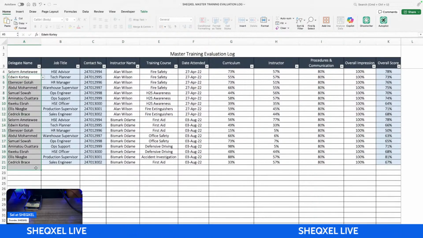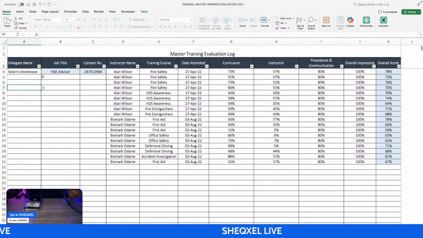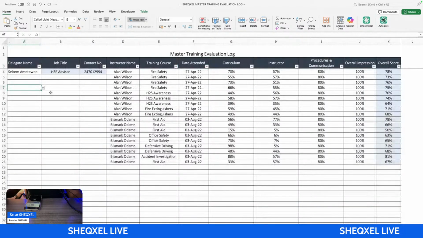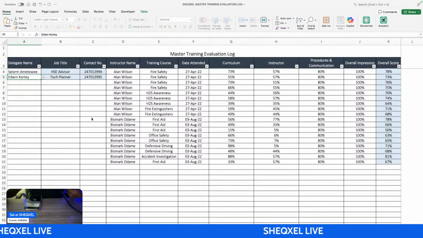So let's try and get rid of these entries. Take note that as we build the database, when you select the name of the person, all of this will populate, because you don't have to repeat making those entries again.